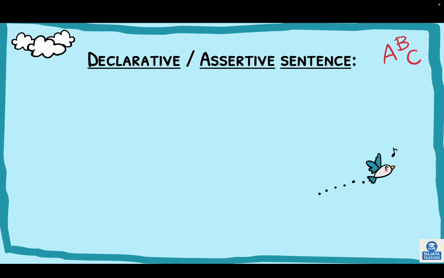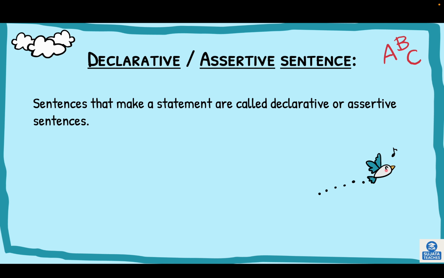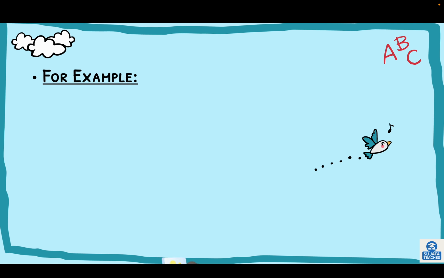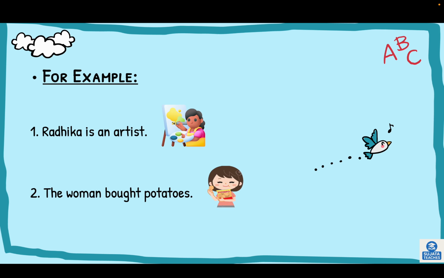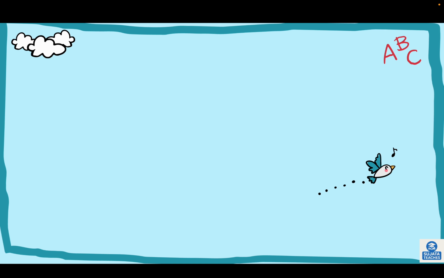Declarative or assertive sentence. Sentences that make a statement are called declarative or assertive sentences. Its function is to simply state something, or to give information about something. For example, Radhika is an artist. The women bought potatoes.